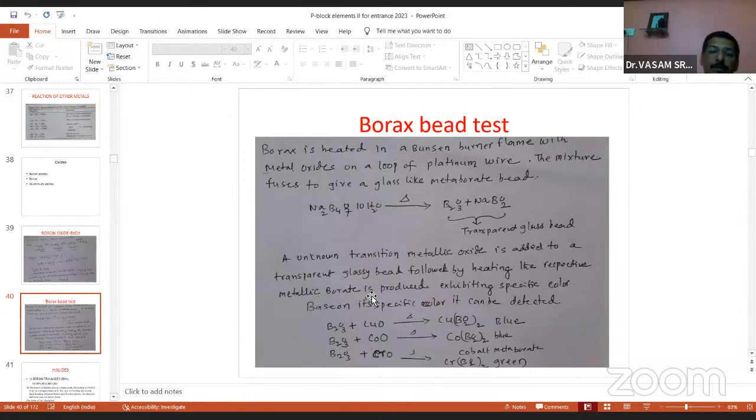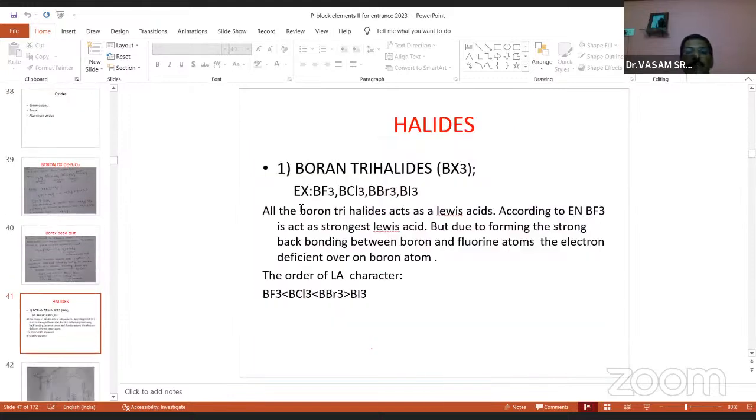The respective metallic borate is produced, exhibiting a specific color. Based on its specific color, it can be detected. So, for example, B2O3 with copper oxide mixed, we get blue color, and B2O3 with cobalt oxide added gives blue color, and with chromium gives green color. Different colors are exhibited like this. That is called the borax bead test. That is also important. Sometimes we expect it from an interest point of view.